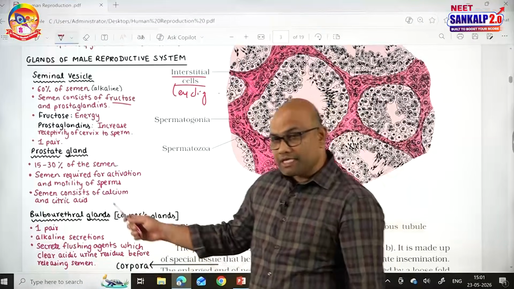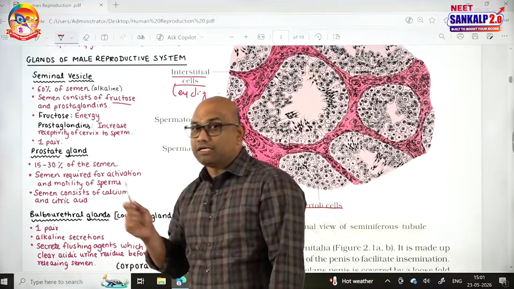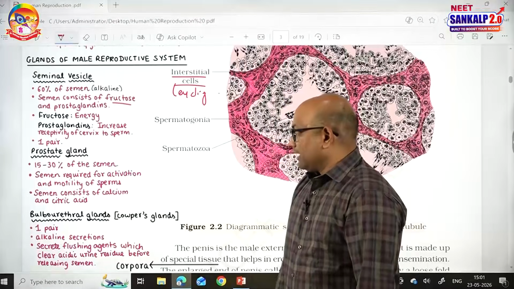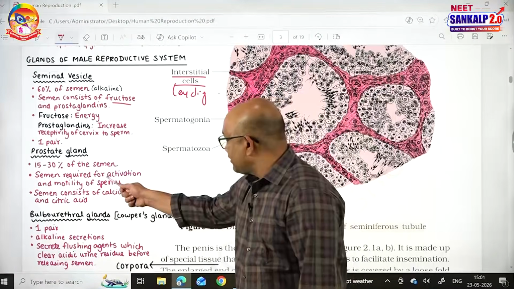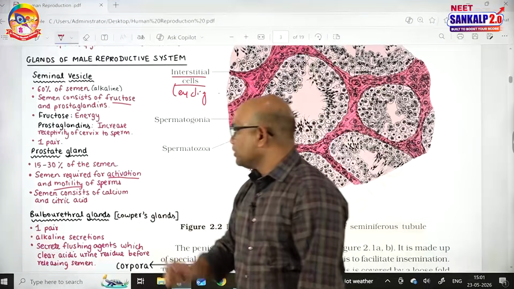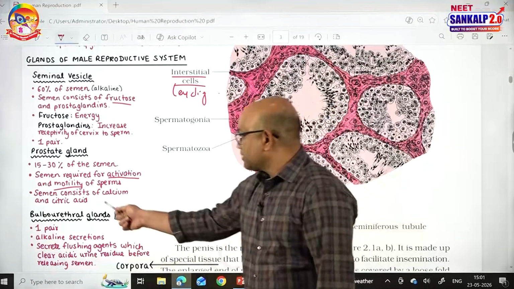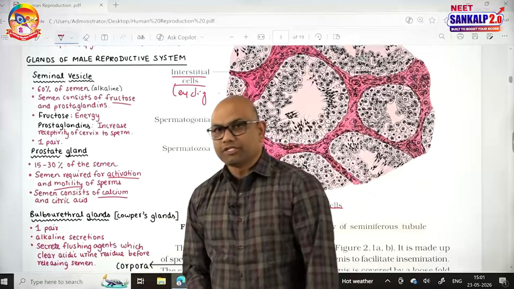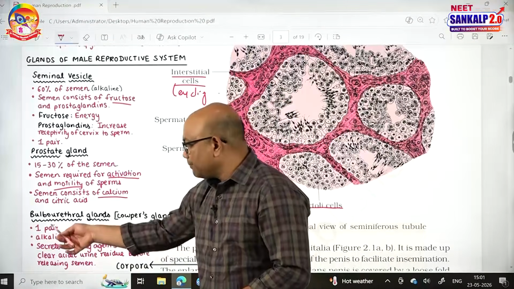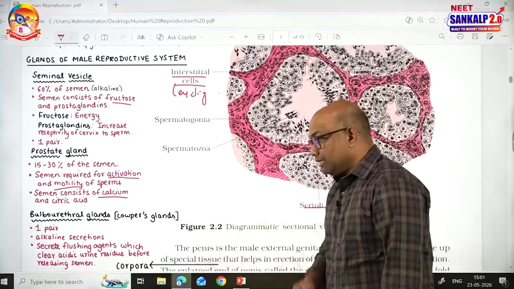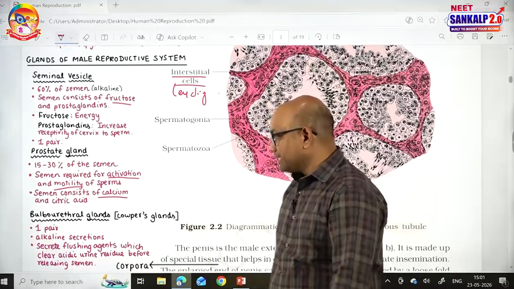The secretions of the prostate gland contribute 15 to 30% of the semen. The prostatic secretions are involved in the activation and the motility of the sperms. Calcium ions are present in the secretions of the prostate gland. And the third, below the prostate gland, a pair of bulbourethral glands is present. They also secrete alkaline secretions.